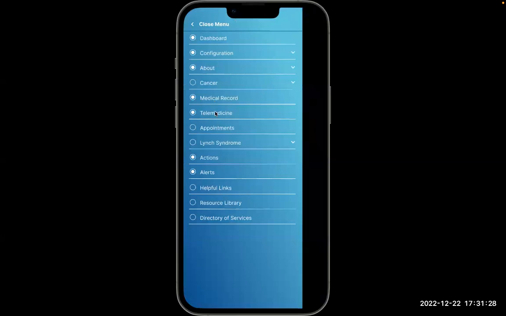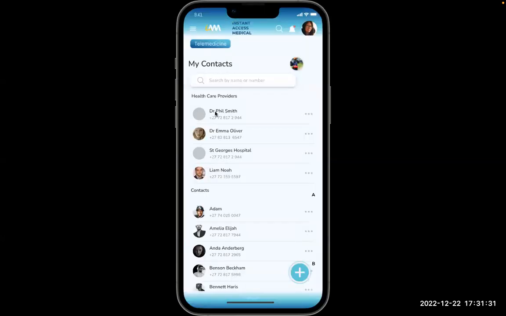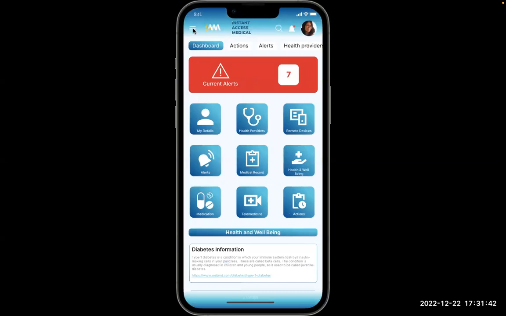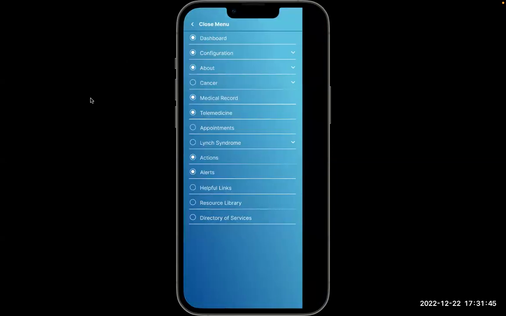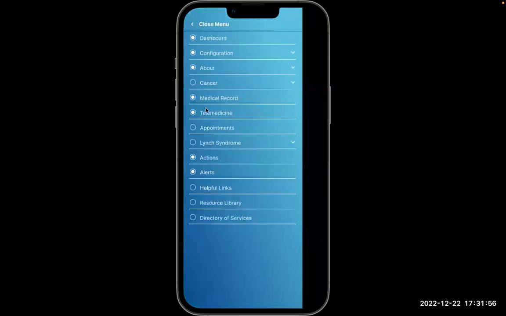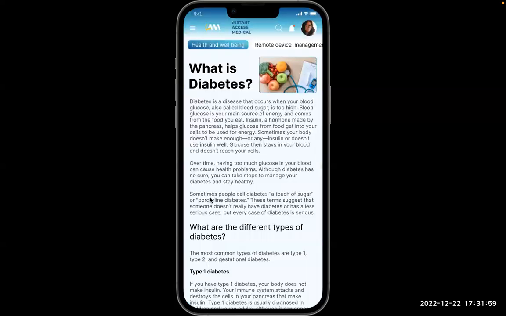The app also contains a telemedicine module where the patient can connect with a nurse or doctor. With patient consent, the doctor or nurse can see the data in the patient's personal care record. The app can also be used to link the patient to authoritative websites with a simple click. The app can also include a resource library on any topic of authoritative information. This content can be localized to the country, region, and language where the patient lives.